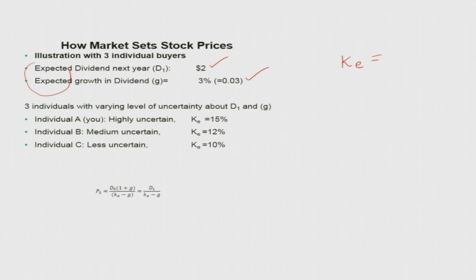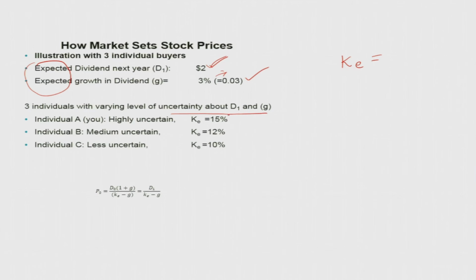Both are expected. Suppose individual A is very highly uncertain about D1 and G. He expects that the company may not give the $2 dividend, and the growth rate he expects may be even less than that.